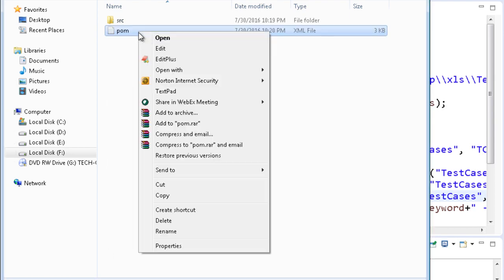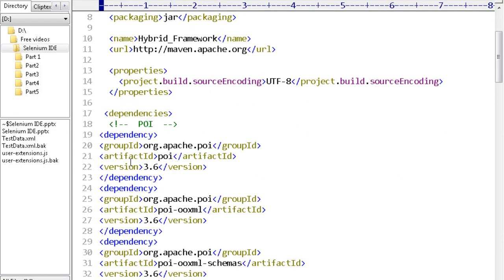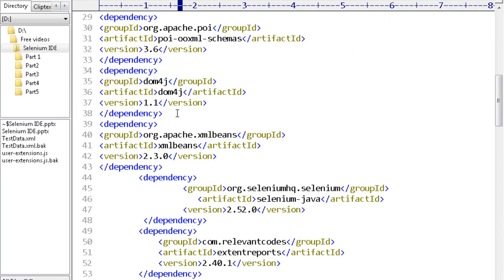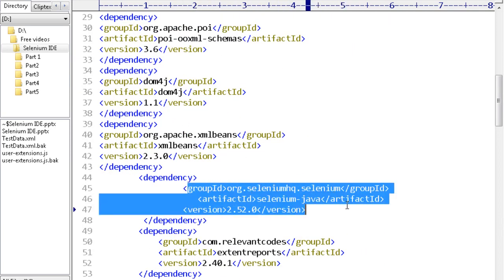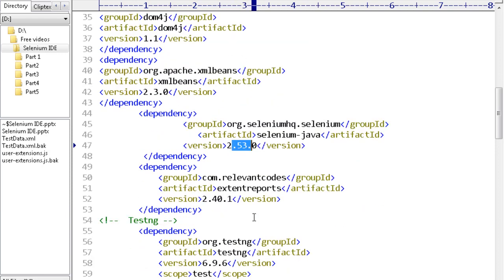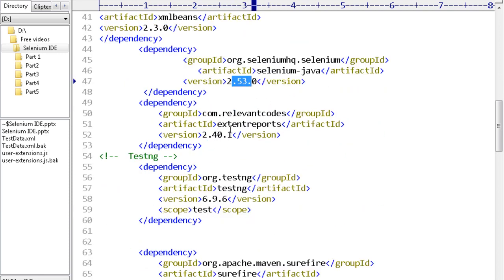Yeah, so I have included the dependencies for the POI API. Then I have included the dependencies for Selenium; version 2.53 is the latest one, I'll use that. Then extent reports.